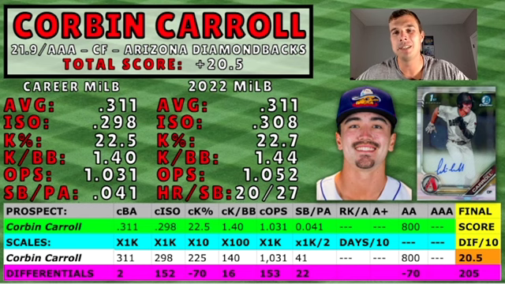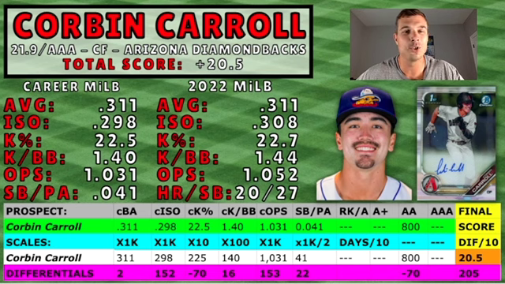The only dings he took were K percentage and his age for Double-A. But what you have to understand about Carroll is he missed the entire 2020 season due to COVID. He had shoulder surgery in 2021, and he hasn't played hardly any baseball. And imagine where he would be if he hadn't had those setbacks. He could be in the major leagues right now.